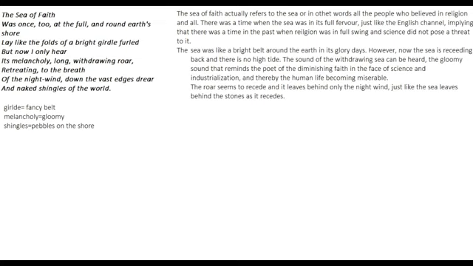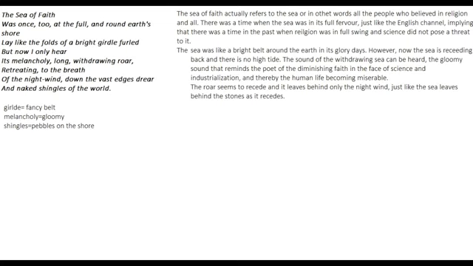But now the sea of faith has receded, the sea of faith is going back. And now, but now I only hear, the poet says, now he can only hear its melancholy long withdrawing roar, its sad withdrawing roar. That is, the sea is withdrawing, the sea is going back, the sea is receding, and now all that is left is its melancholy roar. The present sea, which is melancholy, also reminds him that now the sea is no longer the way it used to be.